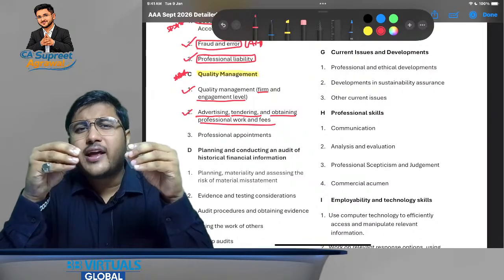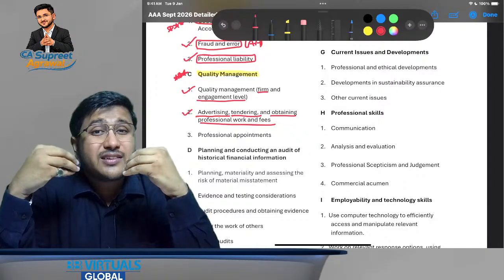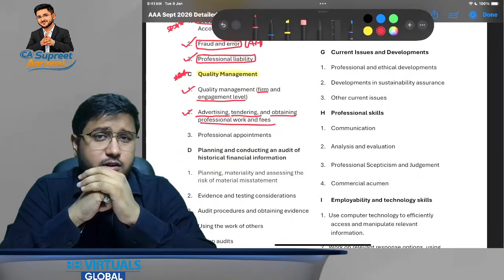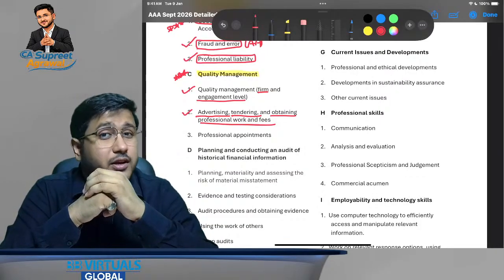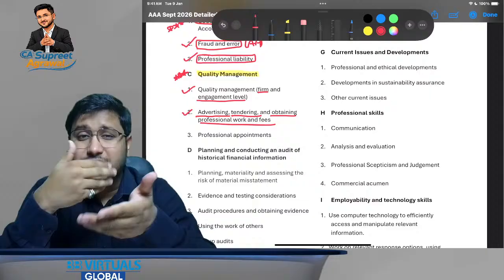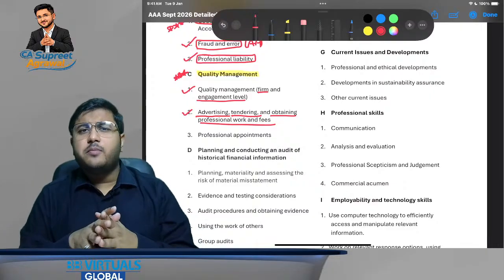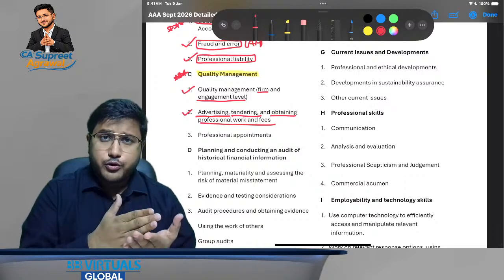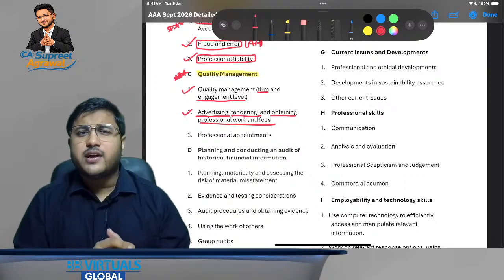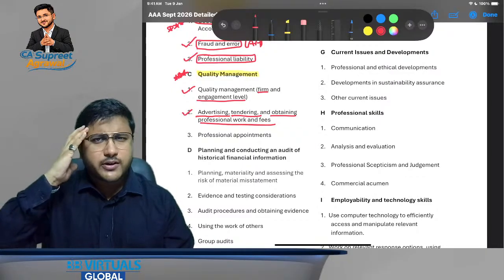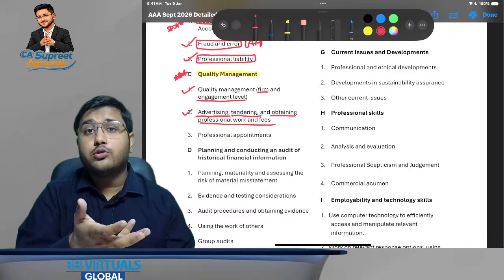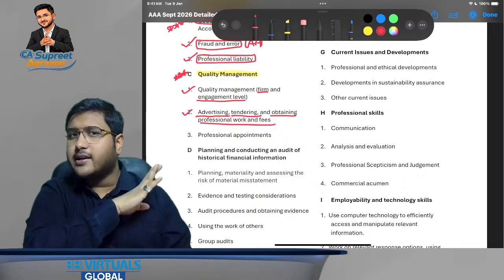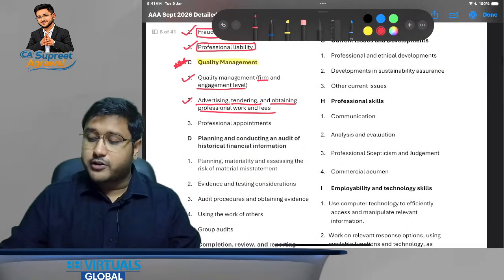My dear friends, why am I starting this orientation with the syllabus? I could have easily started with just an introduction. But here I'm not just giving you the introduction, I'm also telling you what we are going to study. Because after this we will be discussing the capabilities that you need to discover and develop. We are also going to discuss how to step up from AA to AAA. So if we have the syllabus sorted in our mind, we will be able to understand all those things a little better, and that is why the first thing that I'm explaining to all of you is the syllabus.